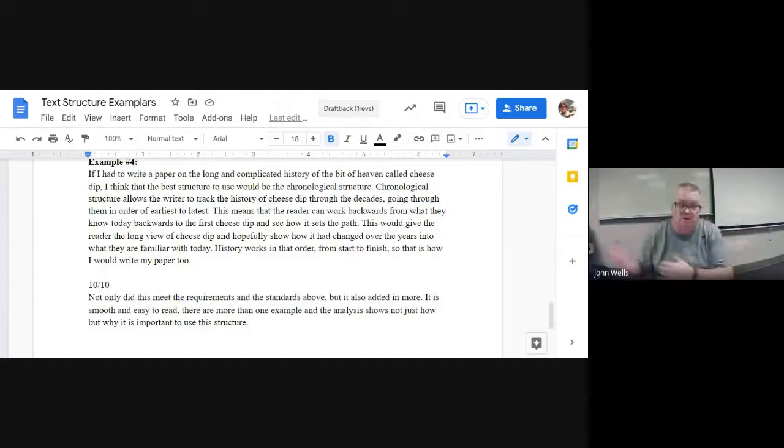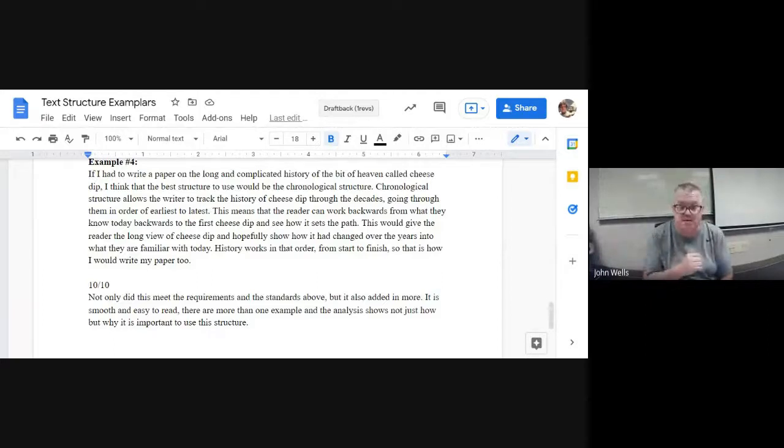Chronological structure allows the writer to track the history of the cheese dip through the decades, going through them in order from the earliest to the latest. This means that the reader can work backwards from what they know today to the first cheese dip and see how it set the path. This would give the reader the long view of cheese dip and hopefully show how it's changed over the years into what they're familiar with today. History works in that order from start to finish, so that's how I write my paper too.